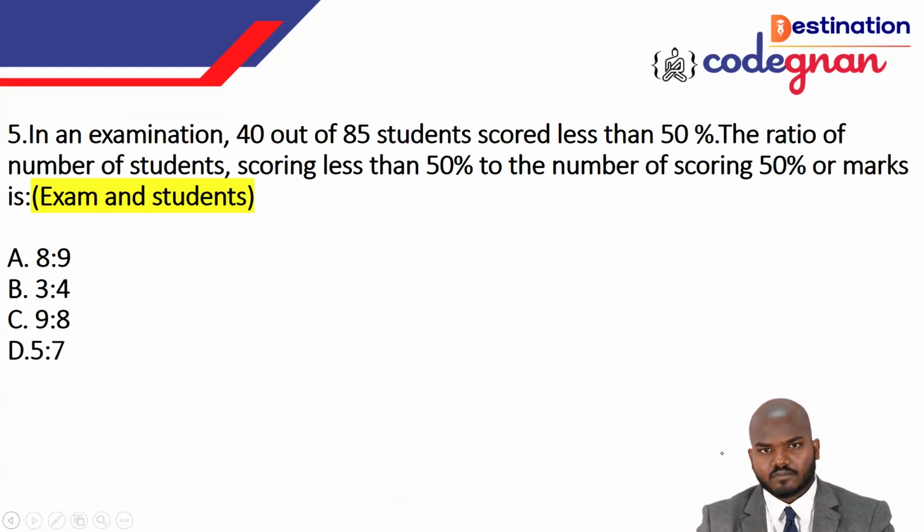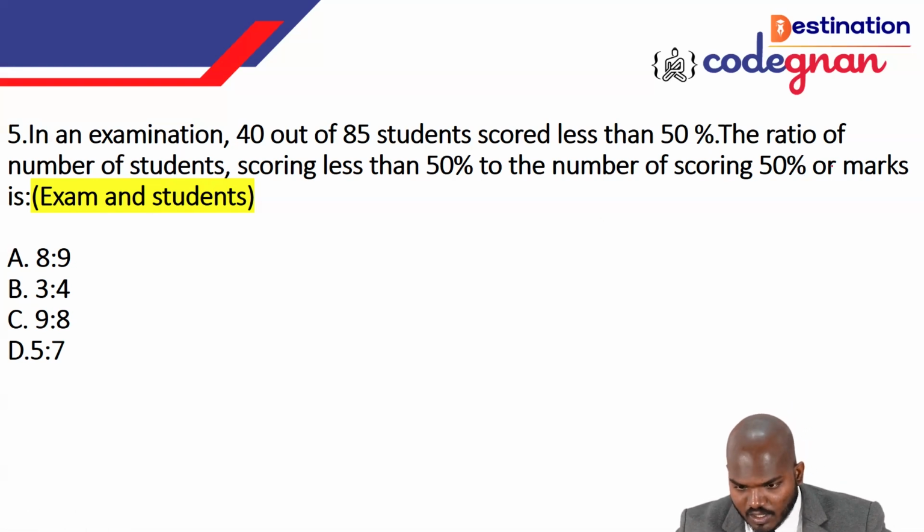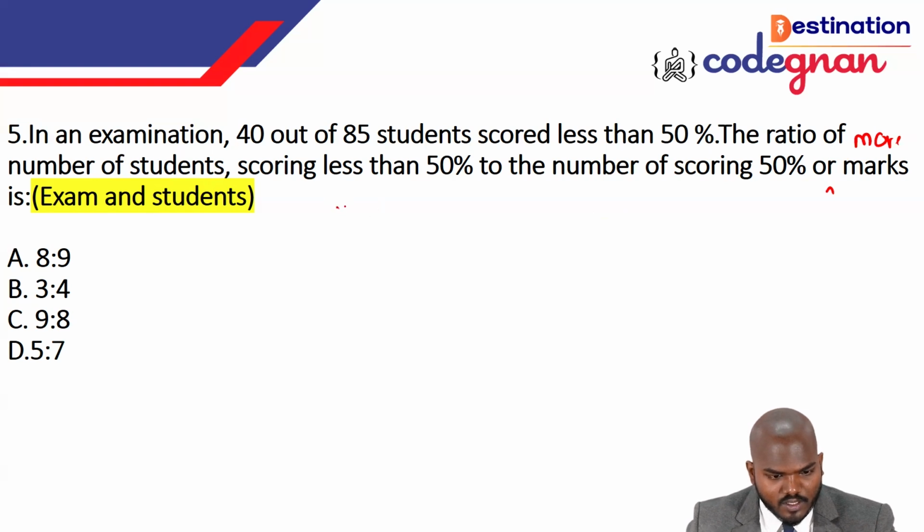In an examination, 40 out of 85 students score less than 50, okay, 40 students get less than 50 marks. So the ratio of the number of students who score less than 50 to the number of students who score 50% or more marks. So they are asking the ratio of two groups: those with less than 50, and those with greater than or equal to 50.